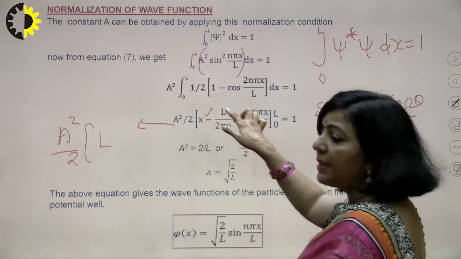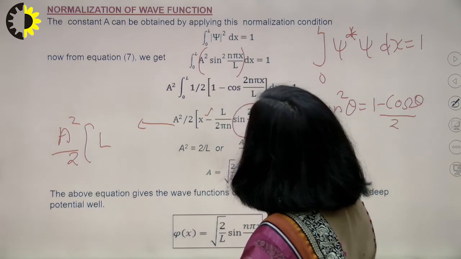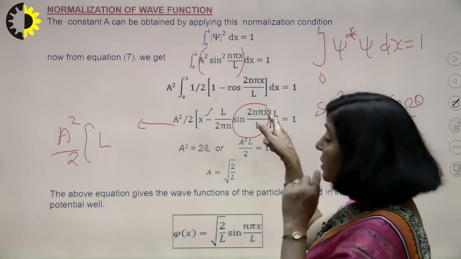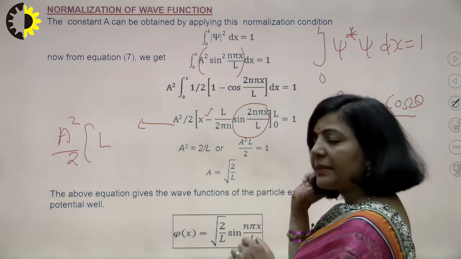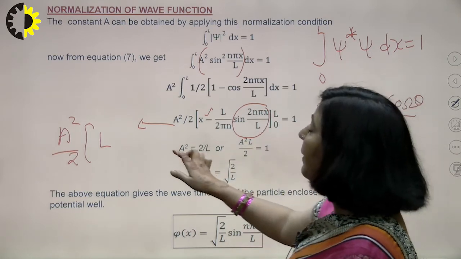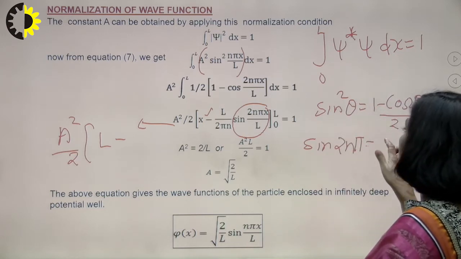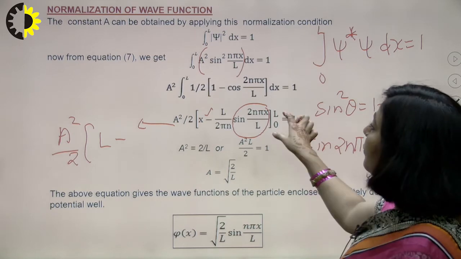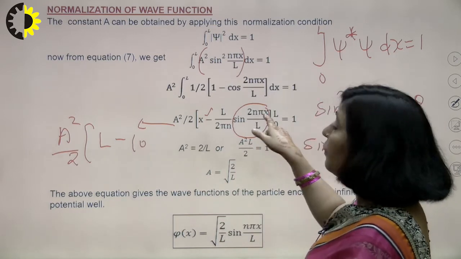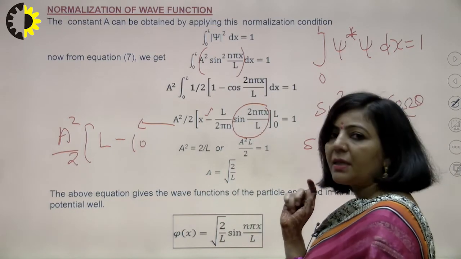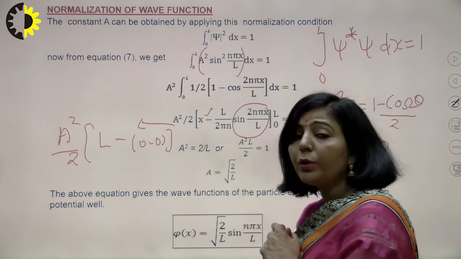Now the second term, you can see here, this is L upon 2 n pi, which is constant, that will remain as it is. Now see this particular factor. If you substitute L here instead of x, L will get cancelled with L, and you will get only sine 2 n pi, and you know sine of even multiples of pi, all those values will give you 0. It means for the first limit you are getting 0. If you substitute the second limit, x as 0, and you know sine 0 is 0. It means both the limits, upper and lower, give you 0.